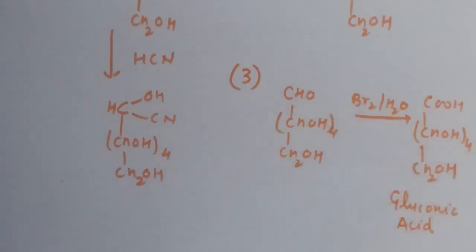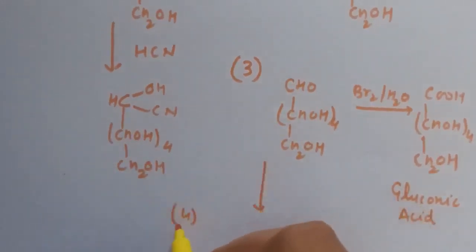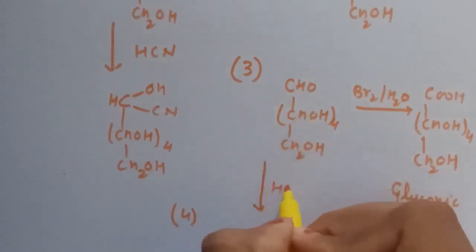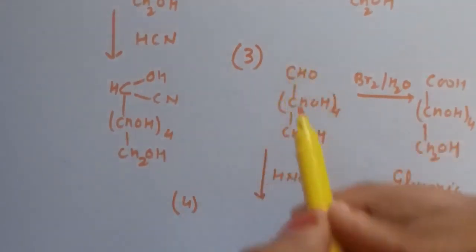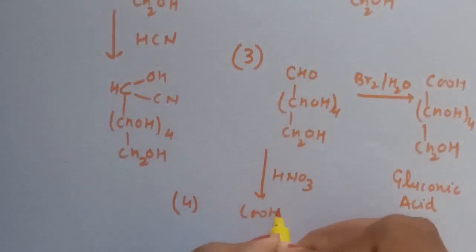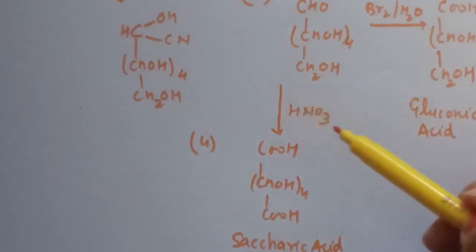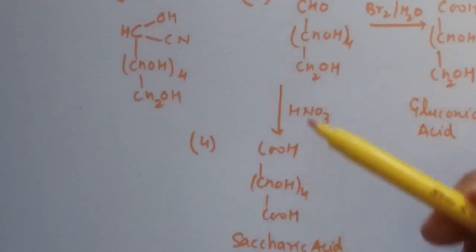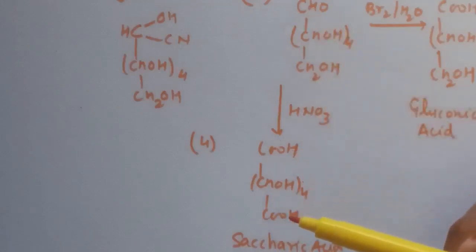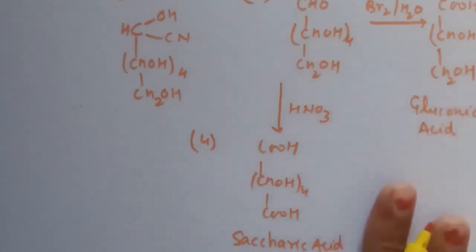Fourth reaction is if we treat glucose with a strong oxidizing agent like HNO3. So what will happen? The CHO as well as the CH2OH both convert to carboxylic acid, COOH. On treatment of glucose with concentrated HNO3, a strong oxidizing agent, it will oxidize the CHO and CH2OH to COOH. So this reaction shows the presence of a primary alcoholic group, because only in presence of a strong oxidizing agent does primary alcohol convert to carboxylic acid, and the name of this acid is saccharic acid.